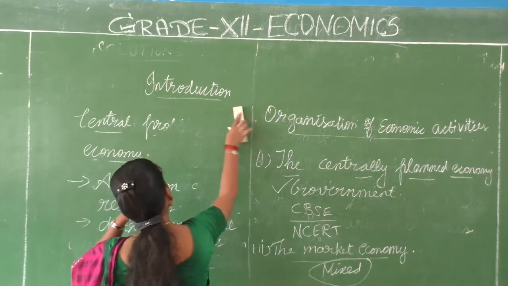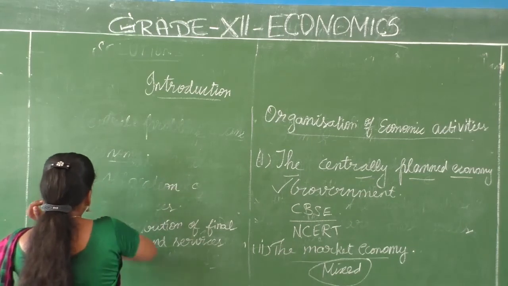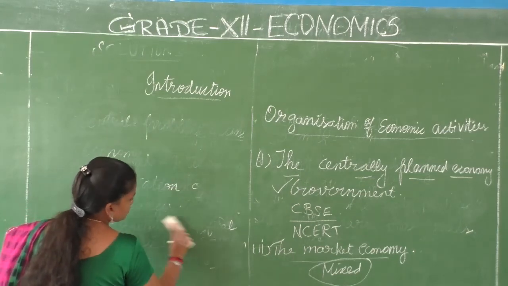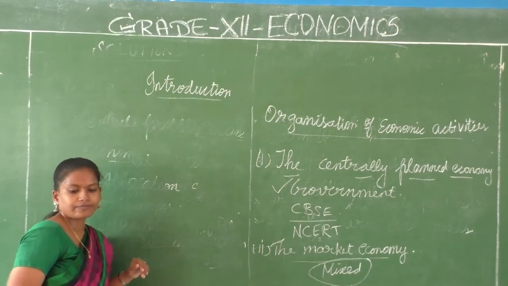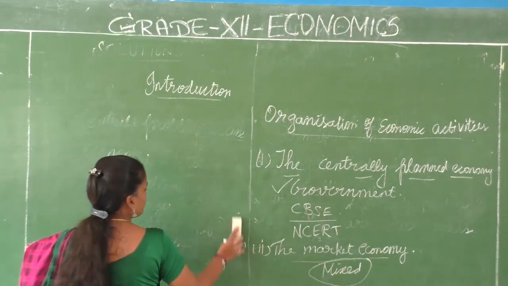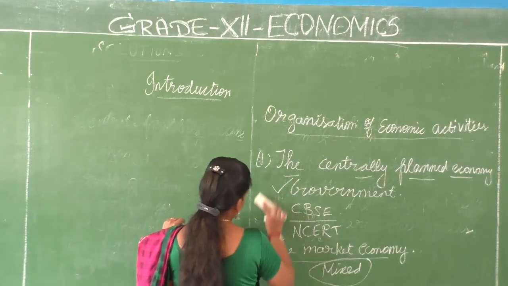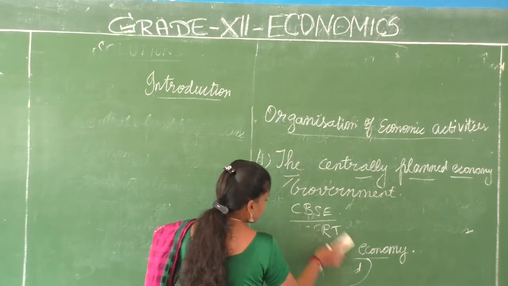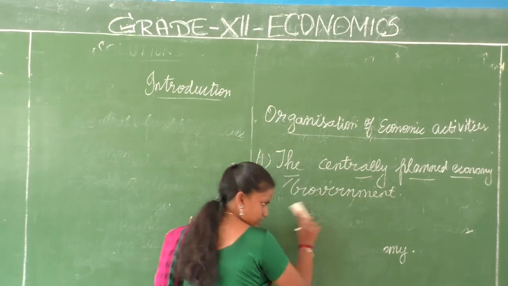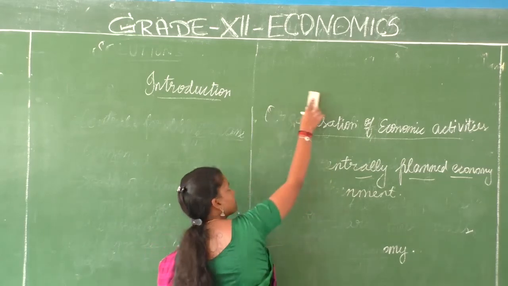What are we going to discuss next? We are going to discuss positive economics and normative economics. What are these? We know that we have different ideas, different perspectives, different mechanisms.